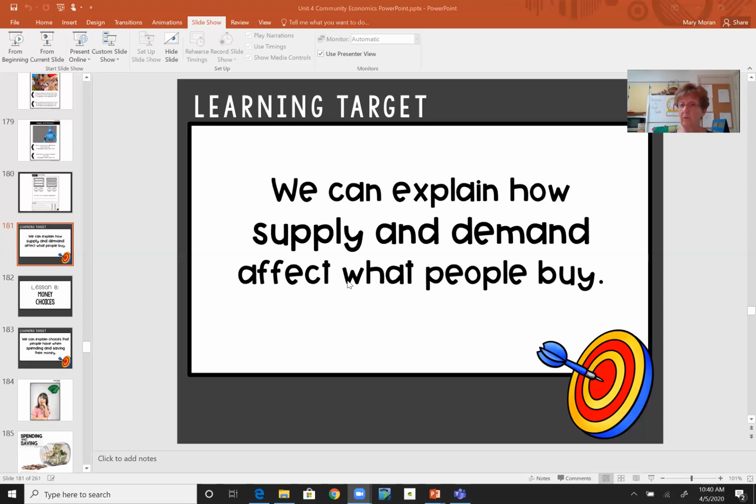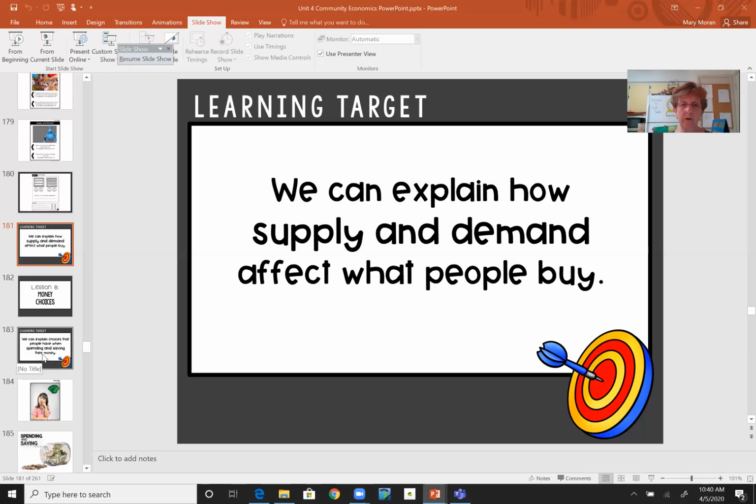I think in yesterday's lesson the store mistakenly got a shipment of winter boots in the summer. Well, those were in low demand because people in the summer don't need winter boots, and yet the store had a high supply of them. They had a lot of them to sell, and people were not spending their money on those because there was no need for them in the summer.